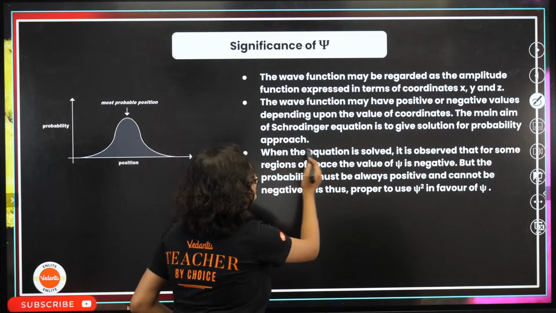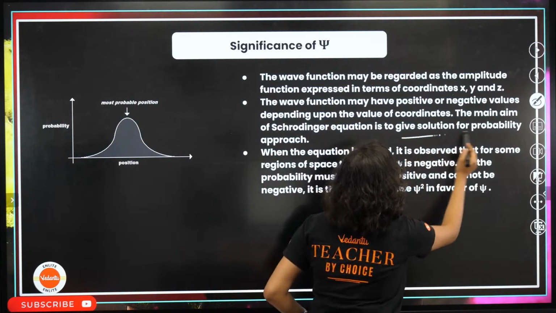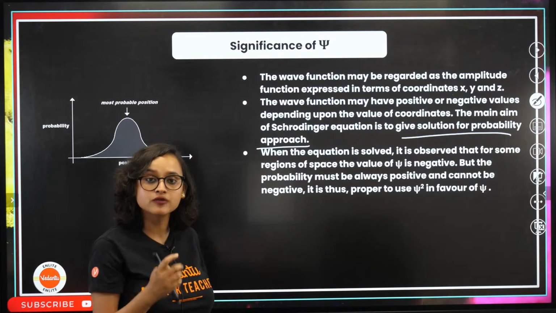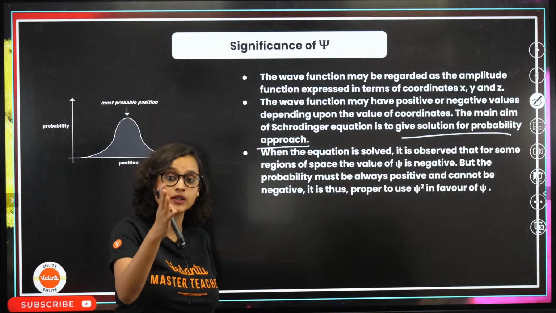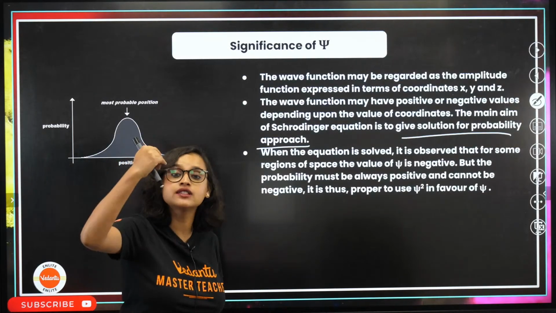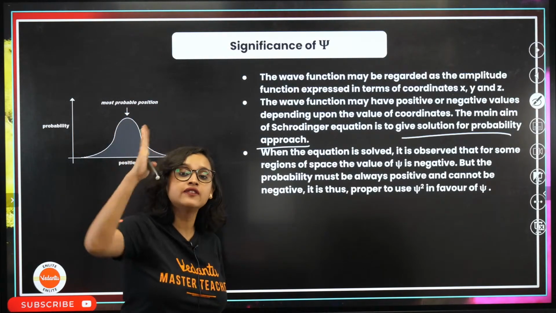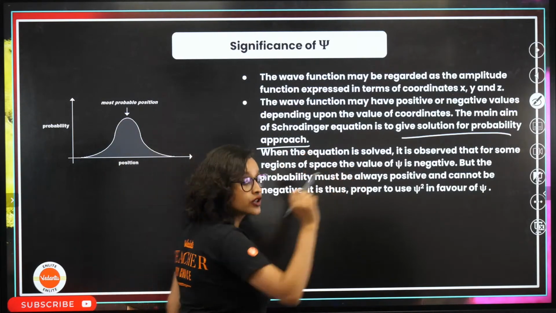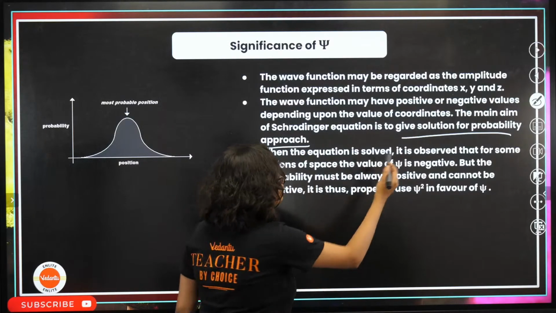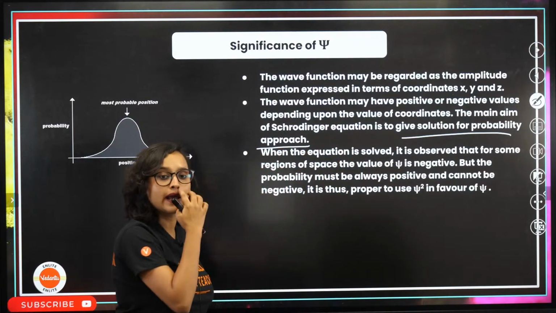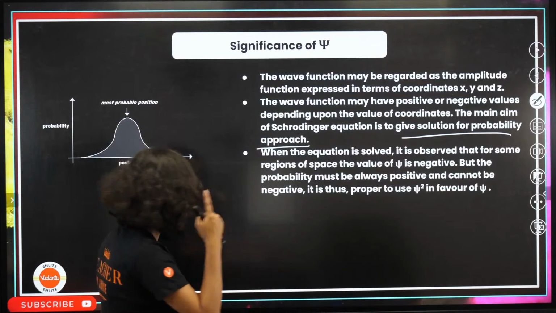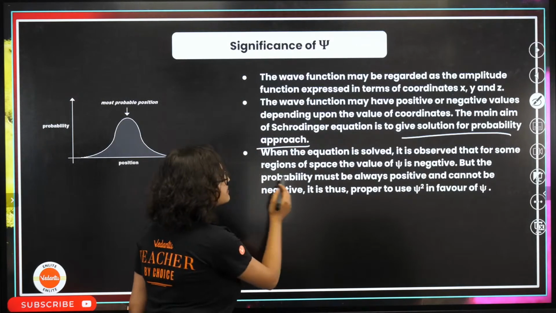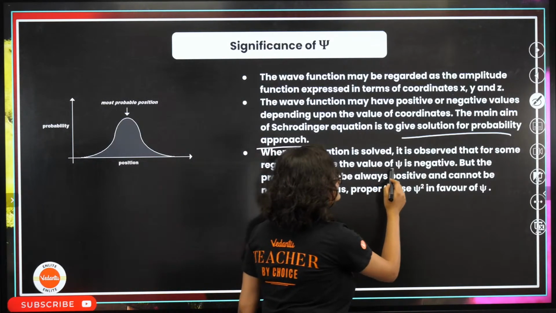The main aim of the Schrodinger equation is to give a solution for the probability approach, which Heisenberg introduced. Heisenberg said, forget everything, everything is based on probability. Now, when the equation is solved, it is observed that for some regions of space, the value of psi is negative.